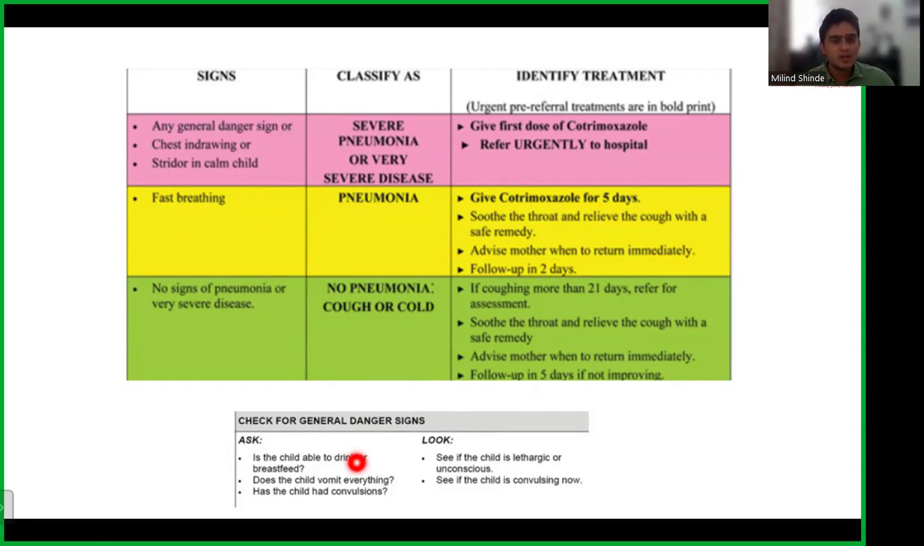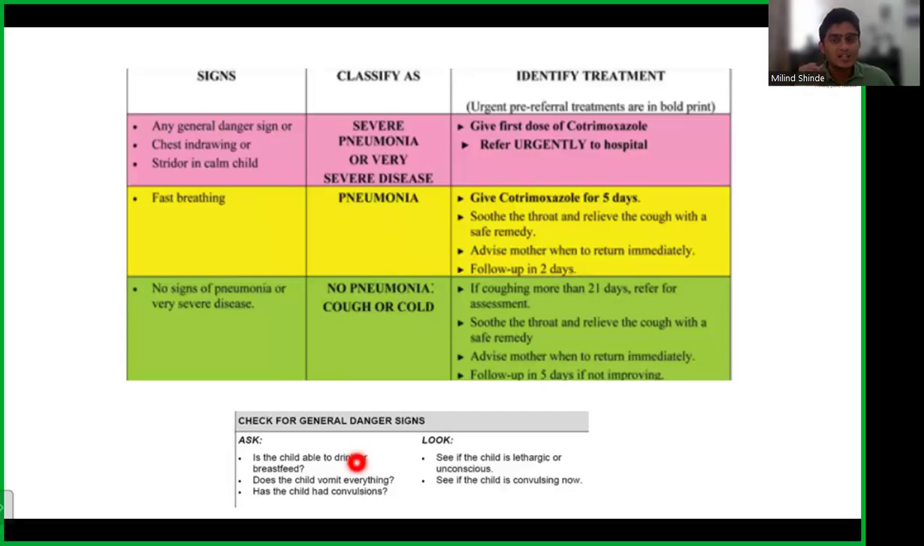Now, what is pneumonia? There is fast breathing, and I told you that a respiratory rate more than what is normal for that age will be defined as pneumonia. So there we give cotrimoxazole for 5 days, and we call the child after 2 days because we understand the child is more sick and can become severe pneumonia. So you have to closely monitor him. Okay. Now, what is severe pneumonia?